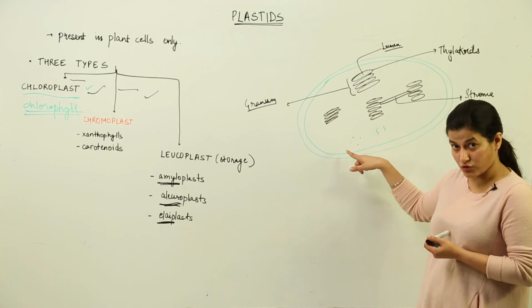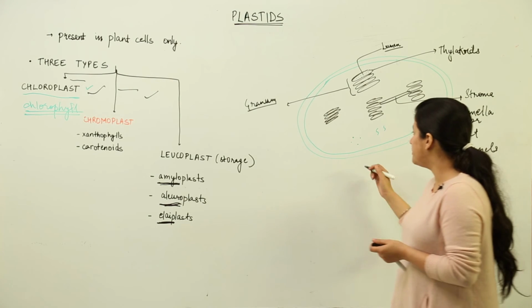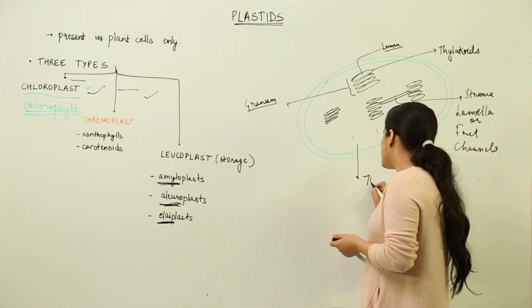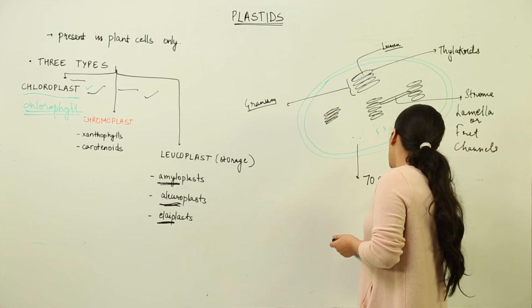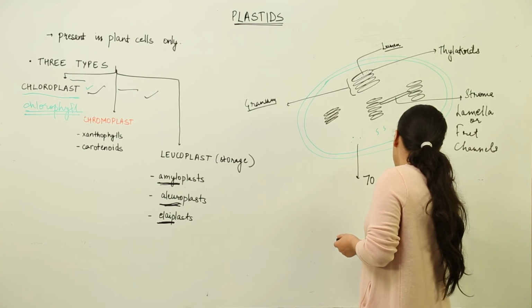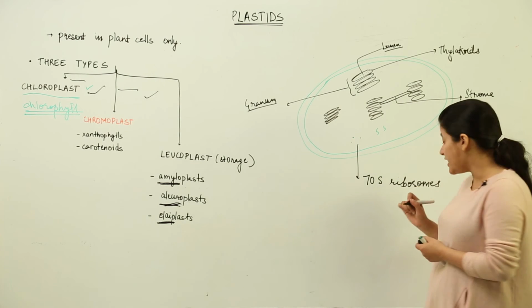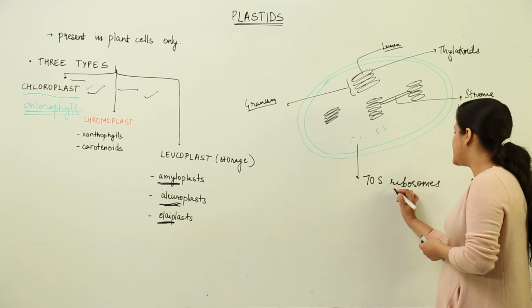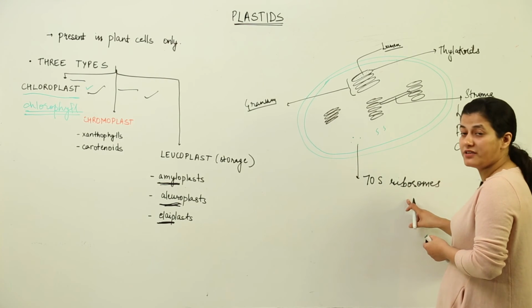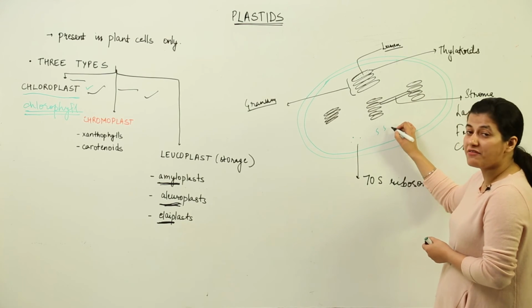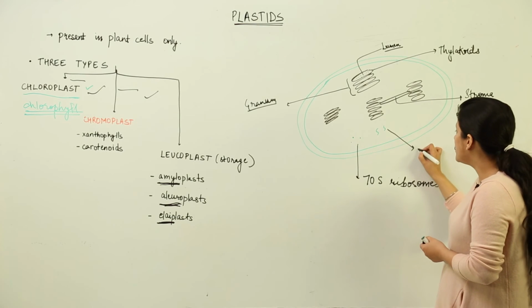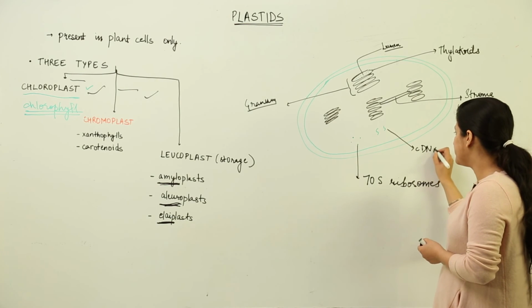It has its own ribosomes, which would be 70S ribosomes, because this again, like mitochondria, is believed to be a prokaryotic cell that has been enslaved by eukaryotic cells. So they have 70S ribosomes, they have their own chloroplast DNA.